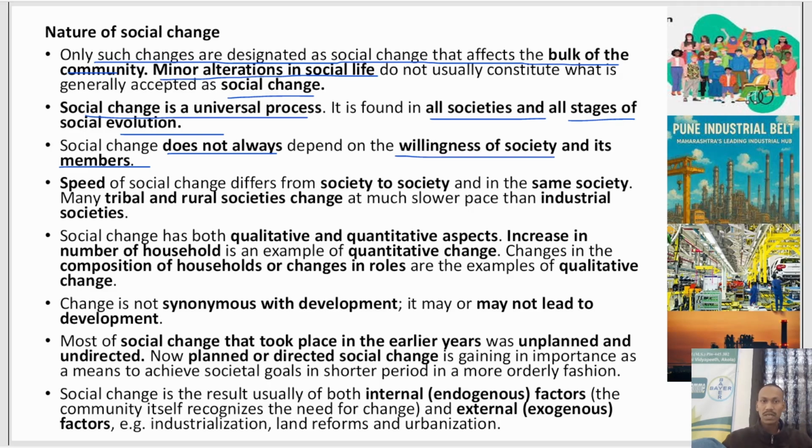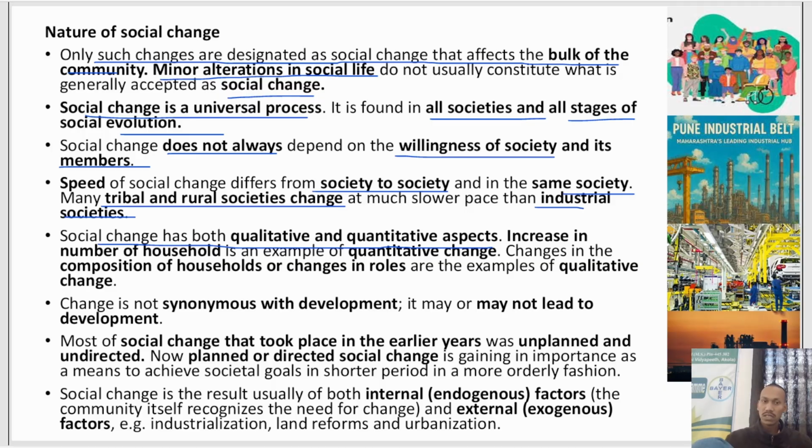The speed of social change differs from society to society, because some societies, like tribal or rural societies, change at a slower rate than industrial or modern societies. Social change has both qualitative and quantitative aspects. For example, when some values change in a single family, it is a qualitative change because the ideas have changed. But when these same ideas change in a lot of people or a lot of households, then it is called quantitative social change.